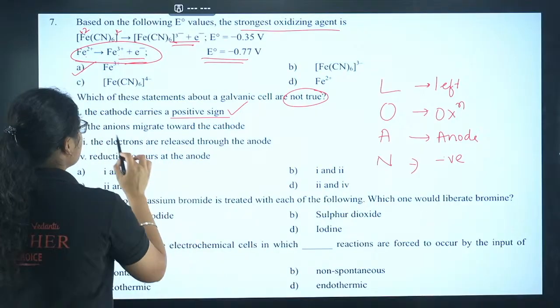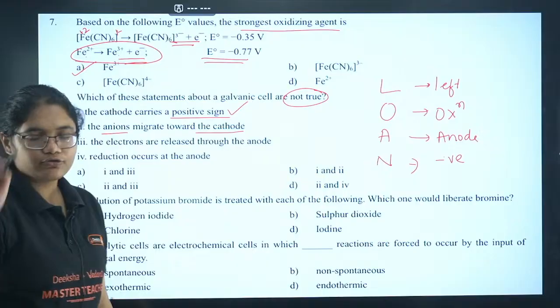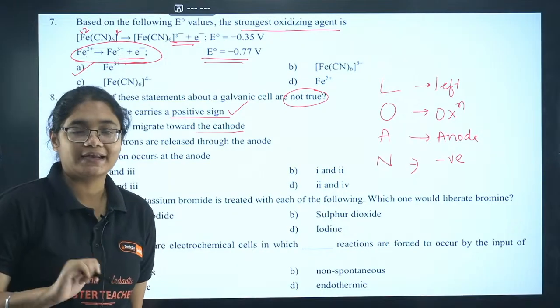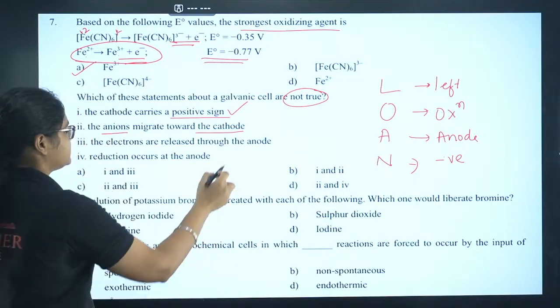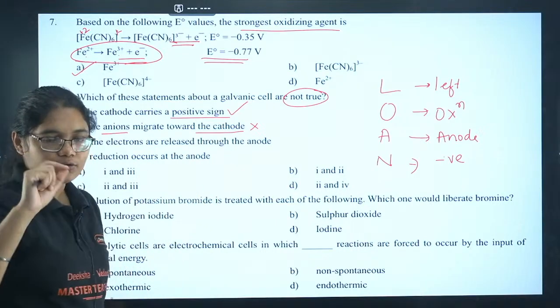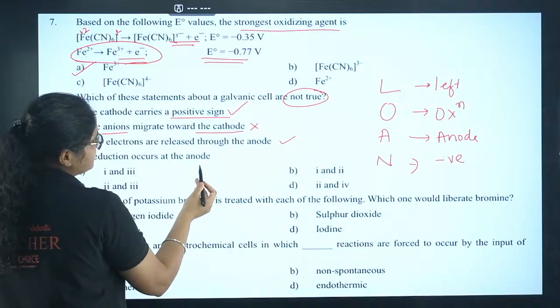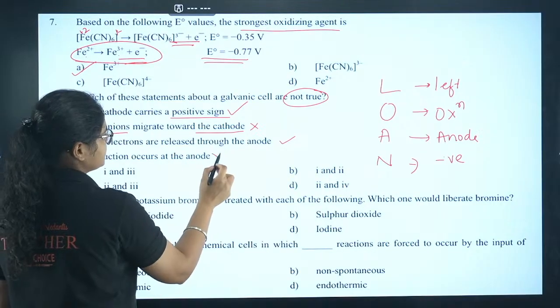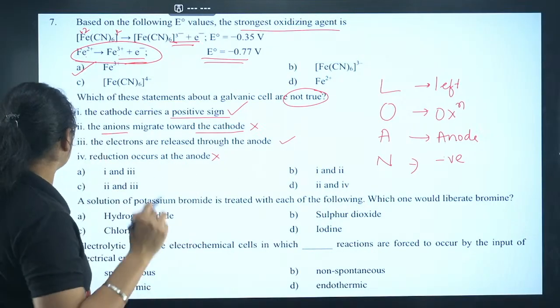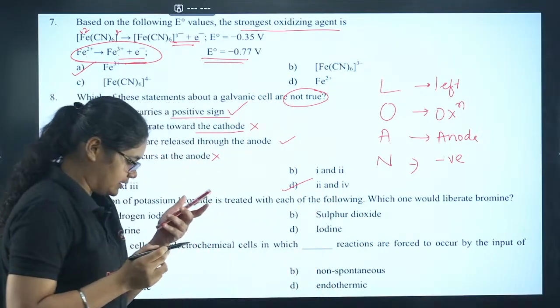So this is correct. Anions migrate towards the cathode. In the electrochemical cell, anions do not migrate, electrons migrate. Okay, so this statement is wrong. Next, electrons are released through anode. Yes, on the anode side electrons are produced. So this is a correct statement. Reduction occurs at anode. No, oxidation occurs at anode. So this is also wrong. So 2 and 4 are incorrect, which is option number D here.